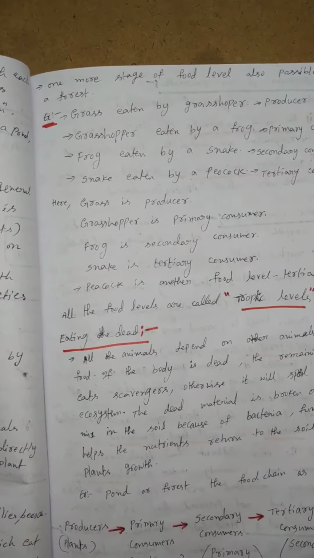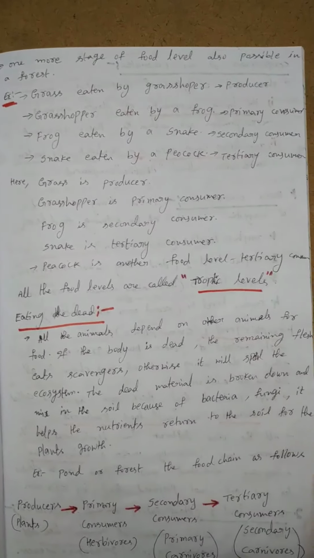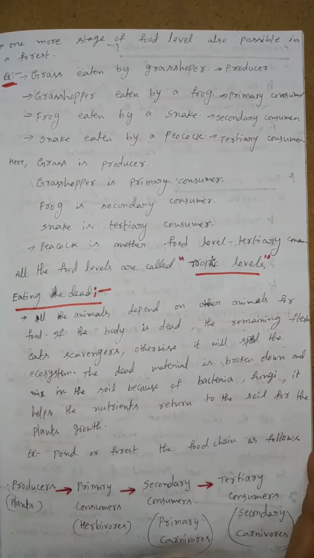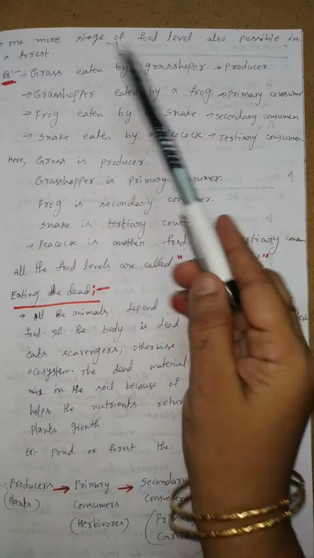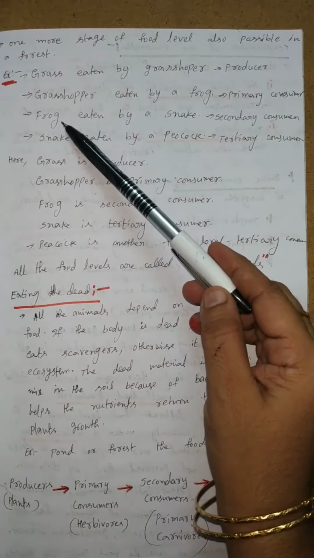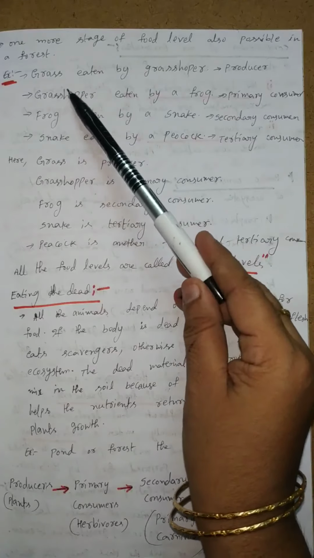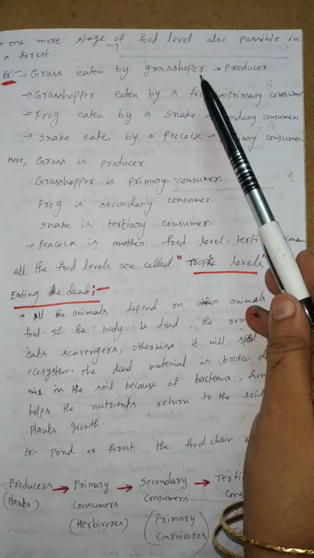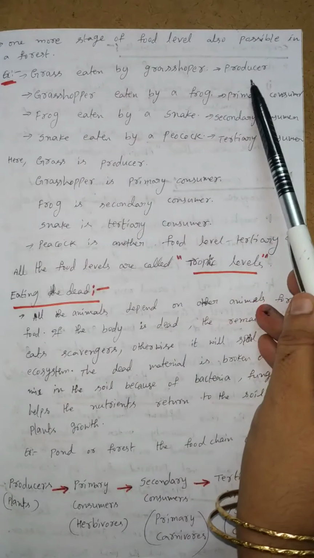Next, one more stage of food level is also possible in a forest. What is that? One more level. Here, for example, we take grass, grasshopper, frog, snake. First of all, grass is eaten by a grasshopper. Here, grass is the producer.